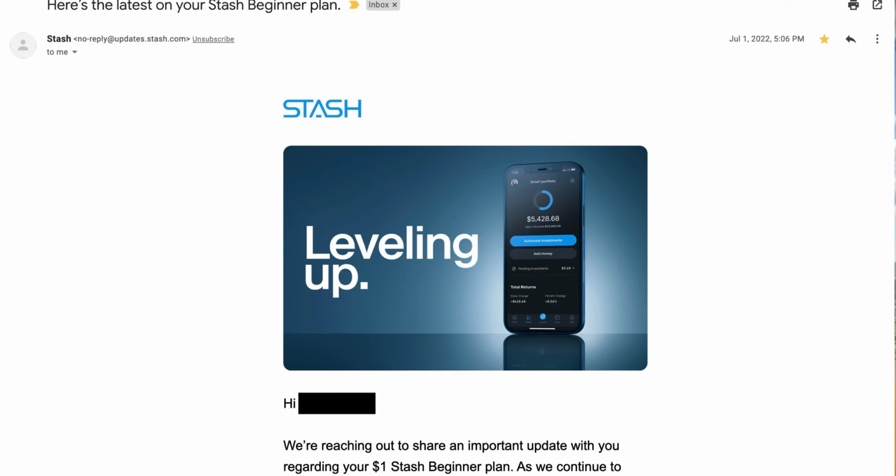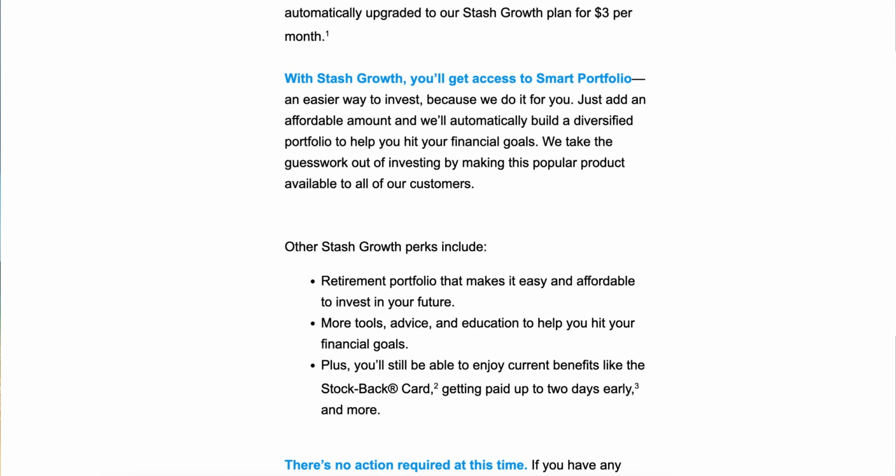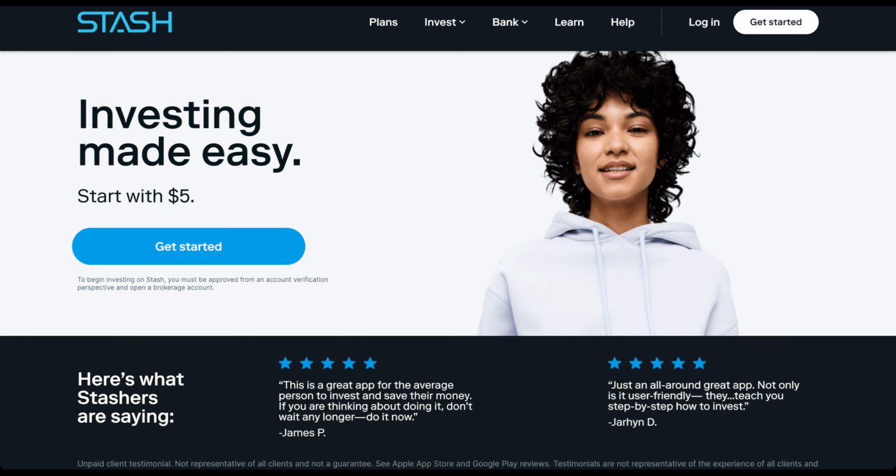Let's check it out. On July 1st, I received this email from Stash saying that they wanted to inform me about my investing plan, which had cost me $1 a month. This email came as a surprise because it mentioned that the $1 plan was no longer available, and starting August 1st, the plan would be upgraded to something that would cost me $3 a month, which is like $36 a year.